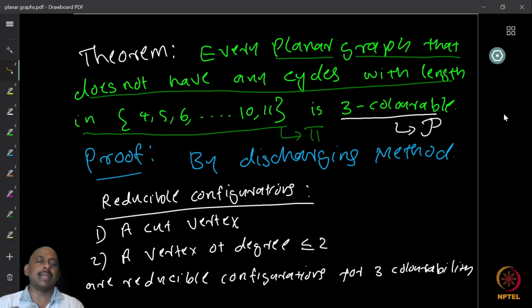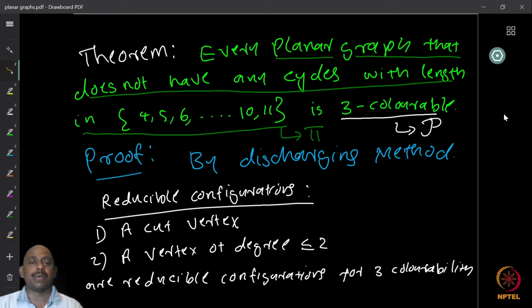Now, let me mention a little bit about this. One person proved this very easily, where if you don't allow 4 to 11 cycles, then the graph is 3-colorable. Then, after some trials, we could see that this is easily improvable to 4 to 10. So somebody proved that if there are no cycles of length 4 to 10, then the graph is 3-colorable. Now this second part, 4 to 10, can be a good homework question after you do this lecture.